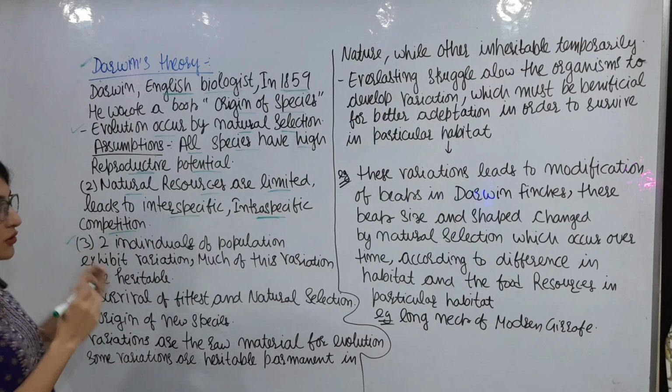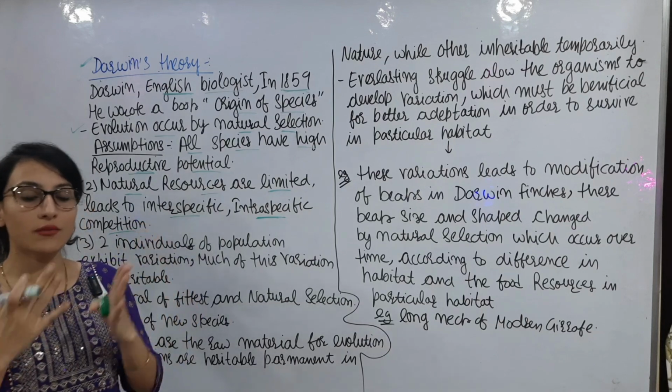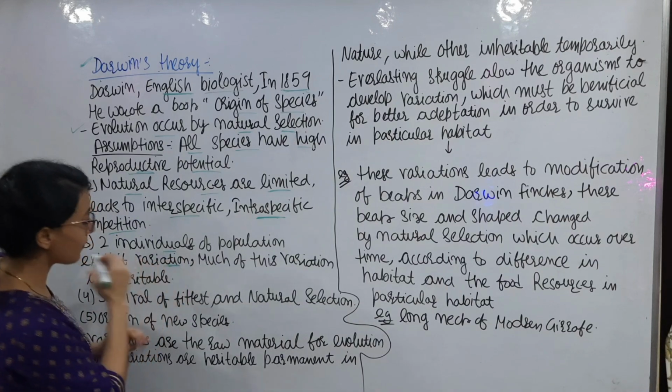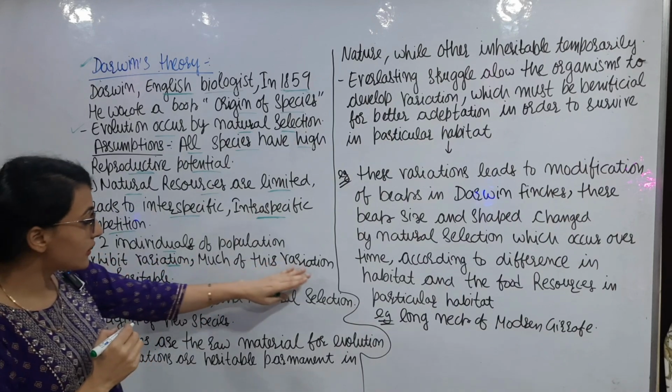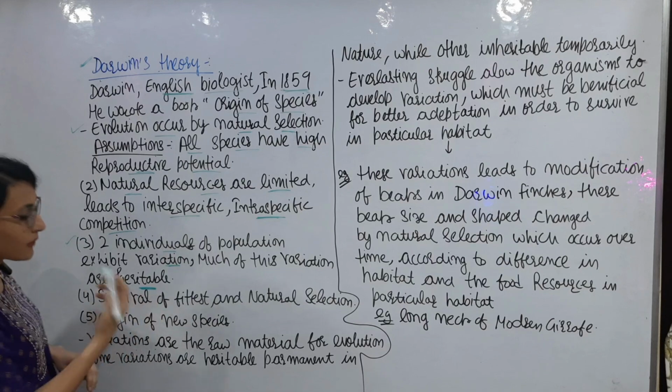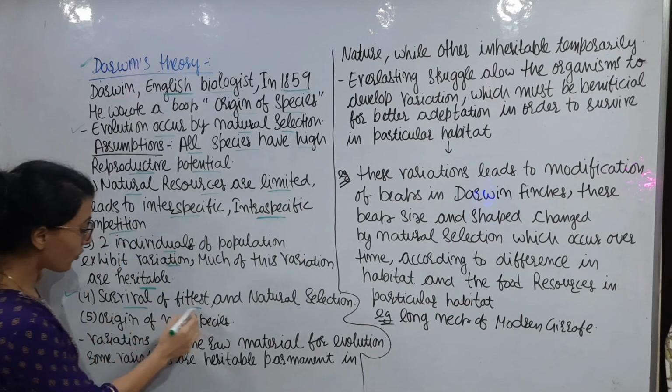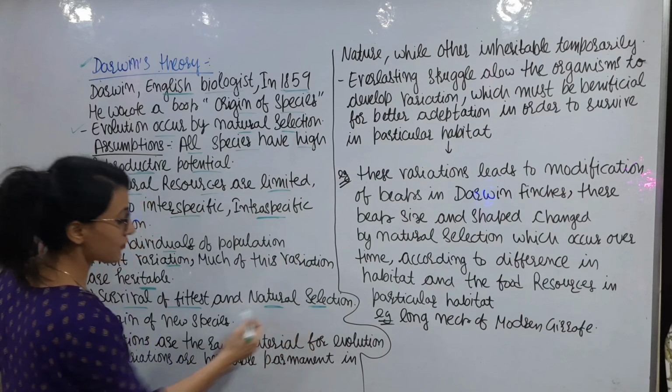Now in the population of any individuals, all the individuals are not the same. Even two individuals show some type of variation, and much of these variations are heritable in nature, means they pass to the next generation. Then survival of the fittest and natural selection.